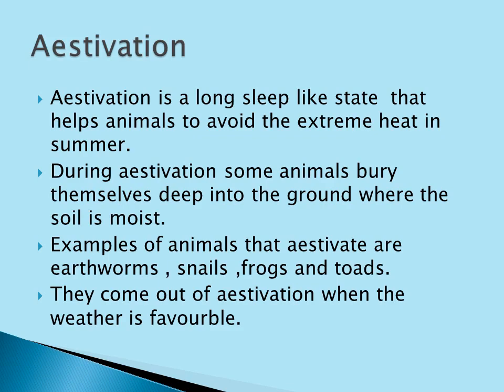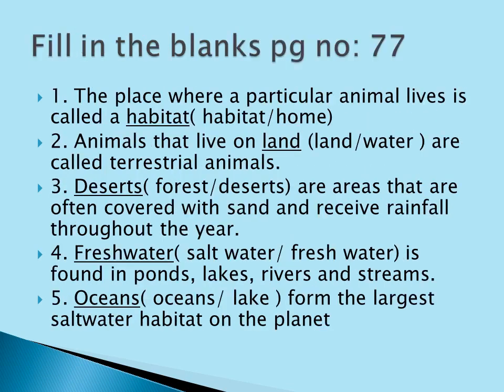The animals bury themselves deep into the ground where the soil is moist. Examples are earthworms, snails, frogs, toads, etc. They come out when the weather is favorable.